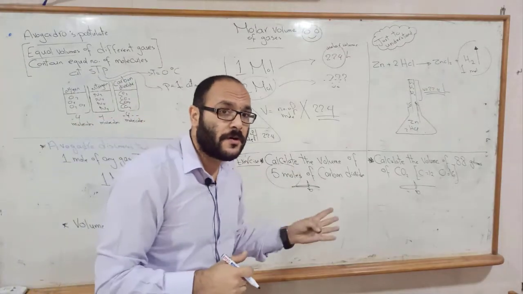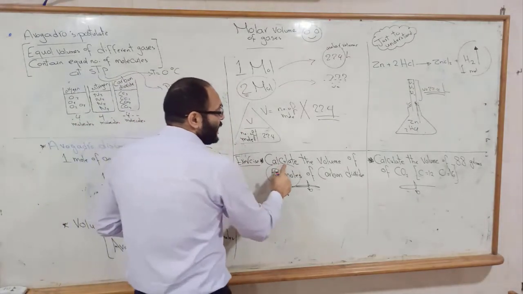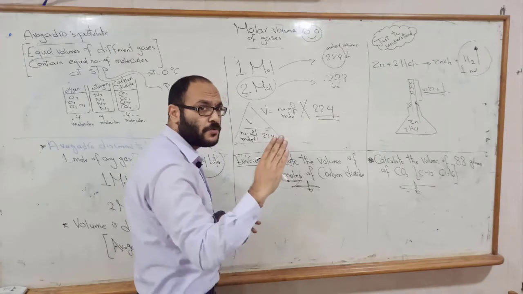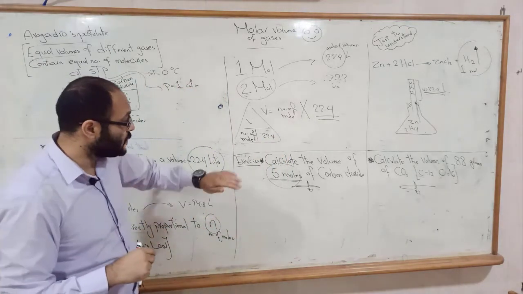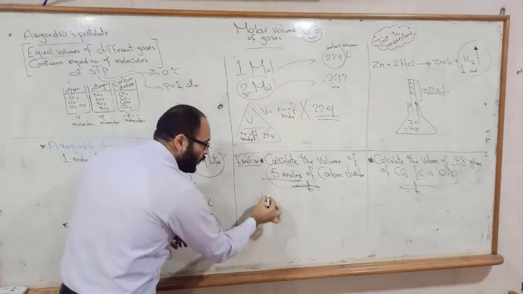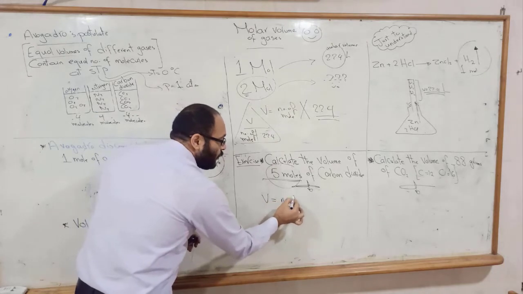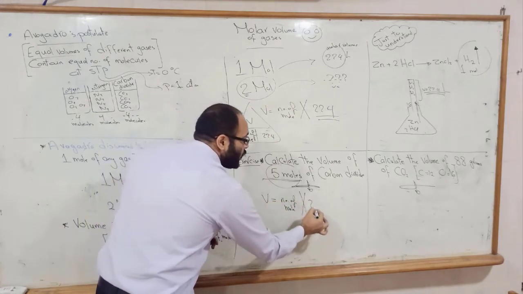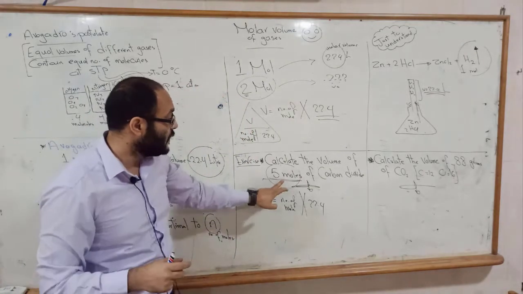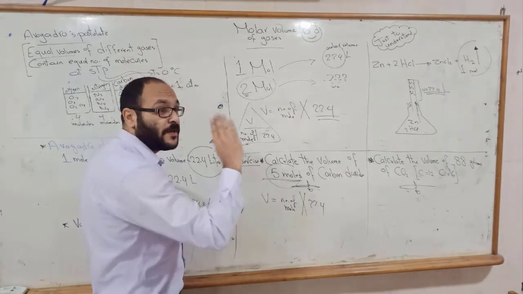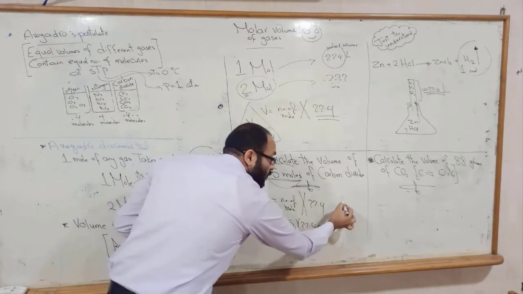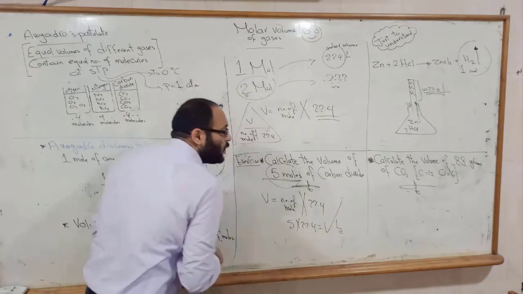Now let's find the answer of the first problem. It says calculate the volume of 5 moles of carbon dioxide. To know the volume of a gas, volume equals number of moles times 22.4. Do we have the number of moles here? Yes, it says 5 moles. So it's a direct problem. We say 5 times 22.4 equals the correct answer, beside the unit liters.